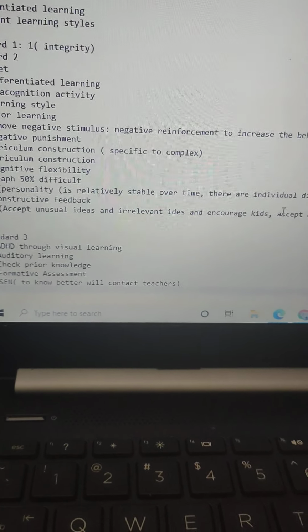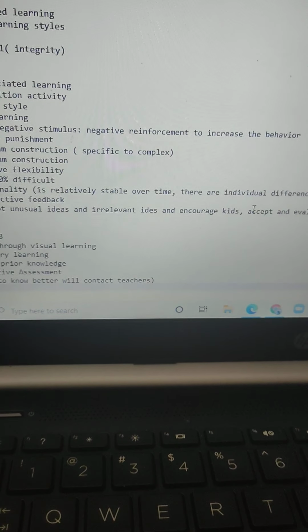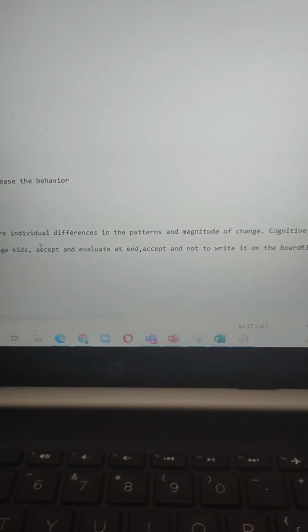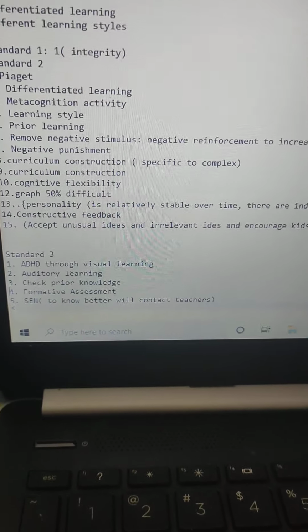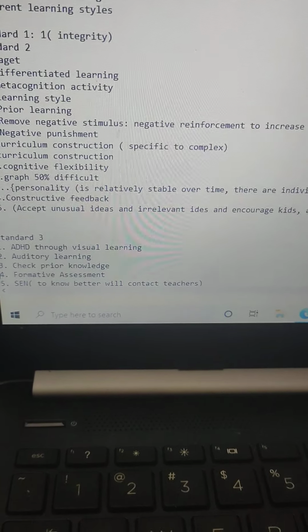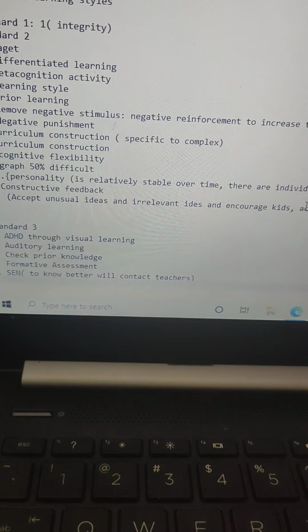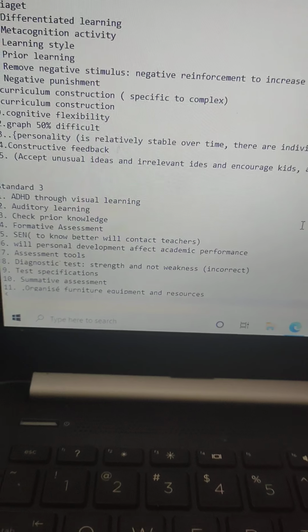Now there were questions related to personality: is it relatively stable over time, or are there individual differences in the patterns and magnitudes of change? So basically all the cognitive, emotional and physical traits should be learnt in a deeper way. After that, there were questions related to constructive feedback, and how important it is for a teacher to give constructive feedback.